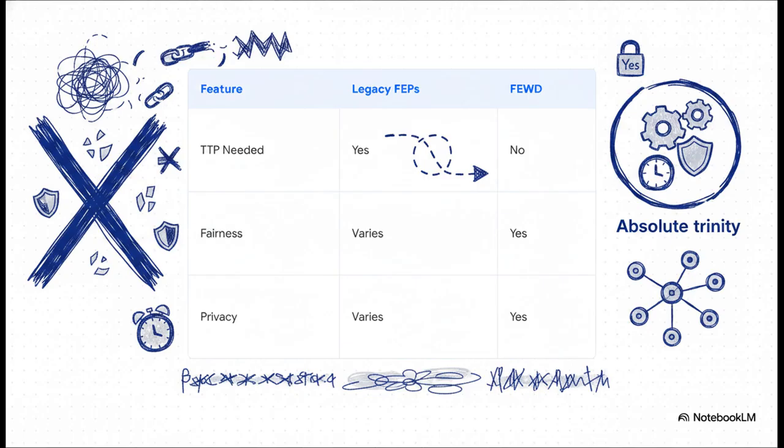You can really see the breakthrough when you compare Feud to legacy protocols from the 80s and 2000s. None of the old ones could do it all. They either sacrificed privacy for fairness, or they gave up on timeliness. Feud is the very first protocol to hit the holy trinity: strong fairness, strong timeliness, and absolute privacy, all without a centralized, synchronizing, trusted third party. It's a massive leap forward.